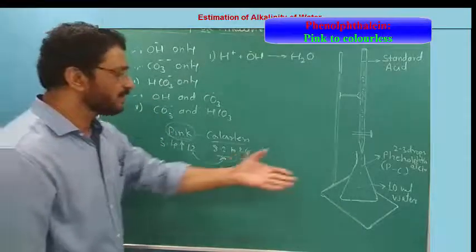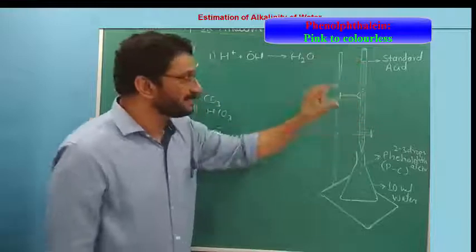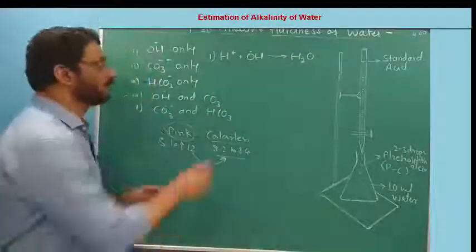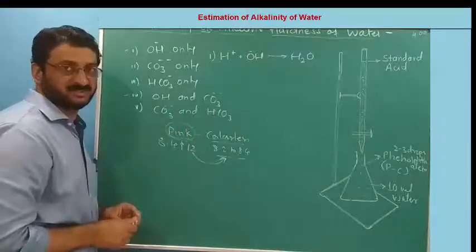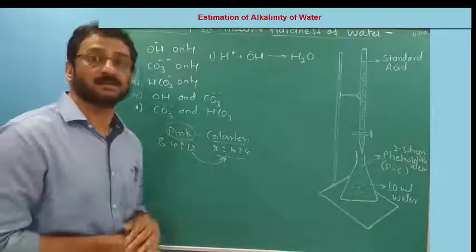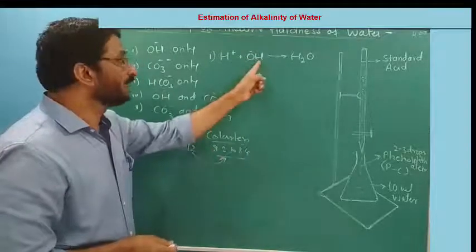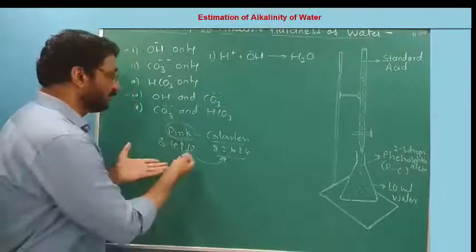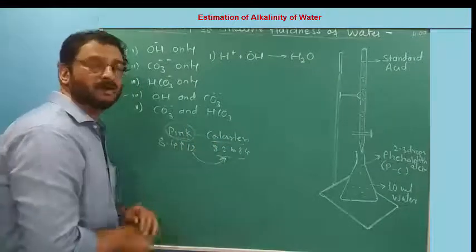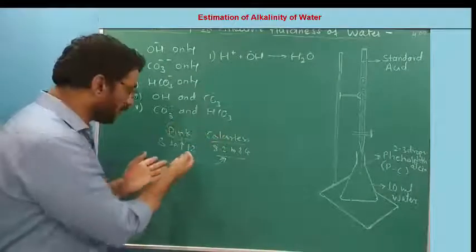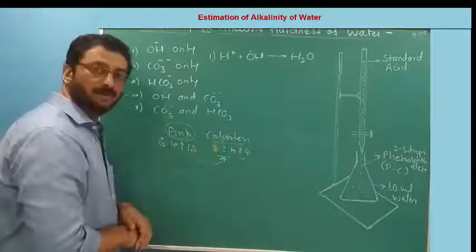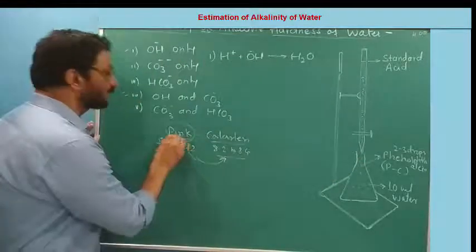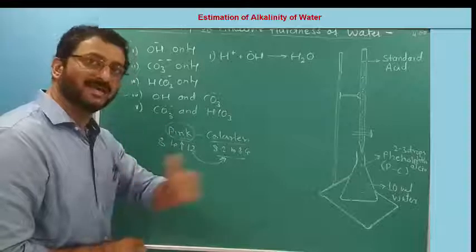Fine. So we are not getting any volume that tells us how much acid is required to neutralize hydroxide. We do not have an indicator that shows the end point for hydroxide. Getting it? It means pH must remain above 8.4, maybe less than 12 here, but above 8.4. So there is no color change of phenolphthalein. It remains pink. Let it be. You go on adding acid.